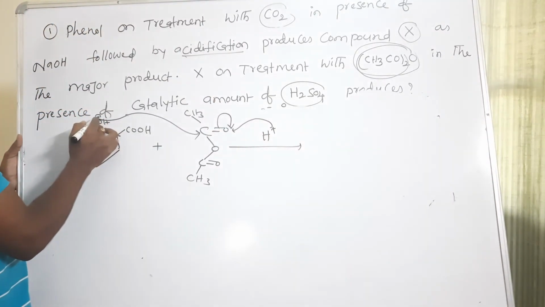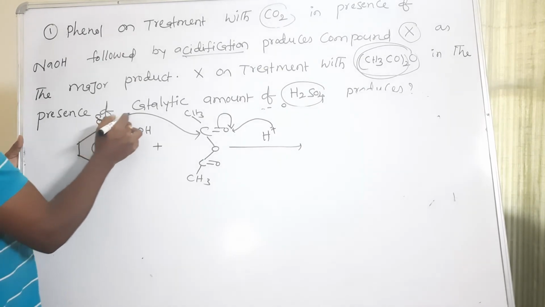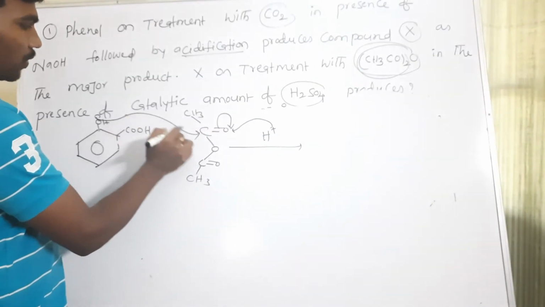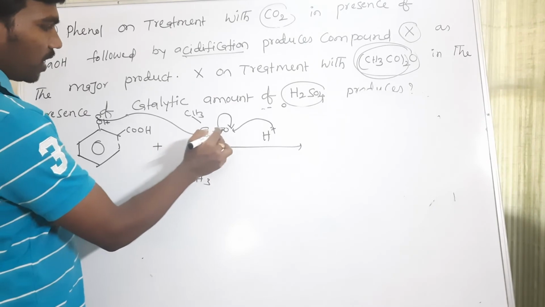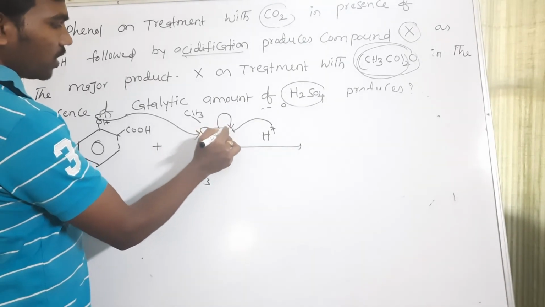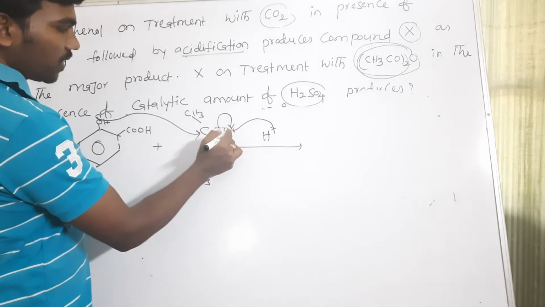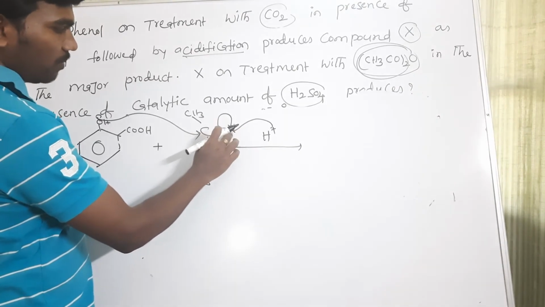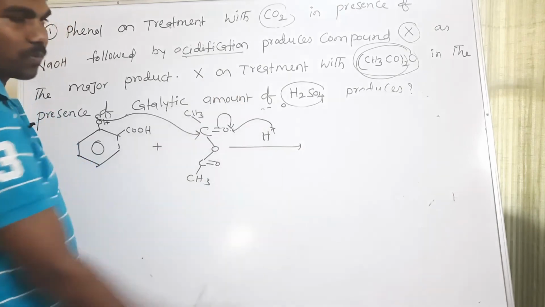This OH group acts as a nucleophile and attacks here. When this nucleophile approaches the carbonyl carbon, the C double bond O is shifting onto oxygen. When this double bond shifts onto oxygen, a negative charge will come, and that negative charge will abstract the proton.